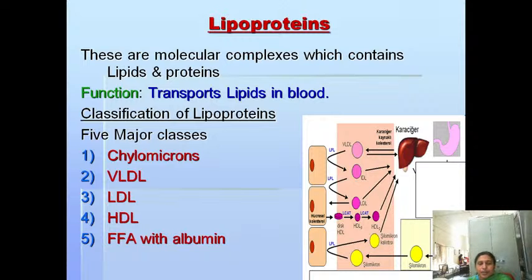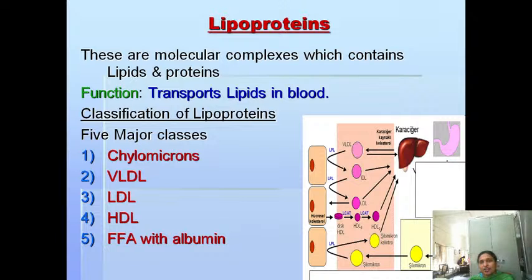Yeah, then coming to another topic of lipid metabolism, that is lipoproteins. Lipoproteins are like complex lipids. Complex lipids means that along with the lipids, there are lipoproteins, or complex proteins, that is, proteins in combination with a non-protein part. Even the lipoproteins come under complex lipids.